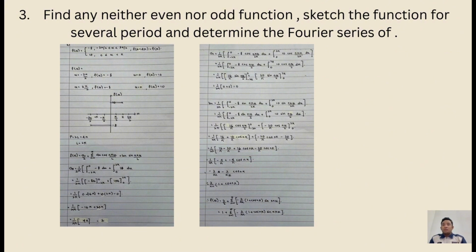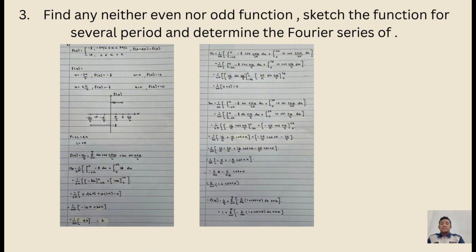So after plotting the graph, I had to find the values of a0, an, and bn. Firstly, I have found the value of L, which is 2 pi. So the value of a0 that I have got is 2. For an is 0 and bn is negative 2 over pi n, in bracket 1 plus cos n pi.